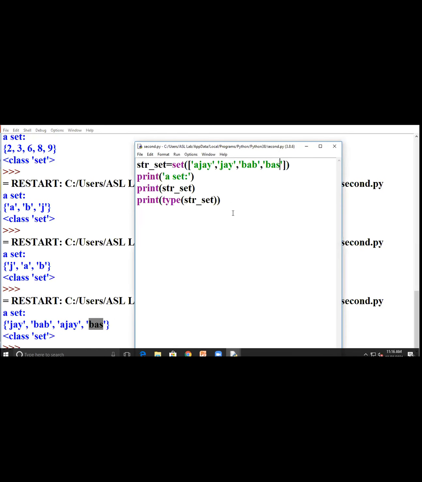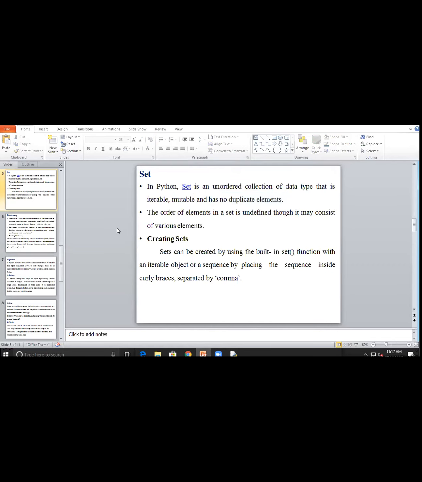Set means what? You have to understand, in a set, if you are writing any data in an unordered way, it will not be set with a proper sequence. With the number of iterations or number of times of execution, it will change the output randomly. It is an iterable. Iterable means what? With the number of iterations, it will change the value sequence.